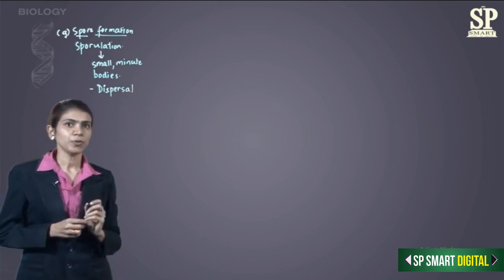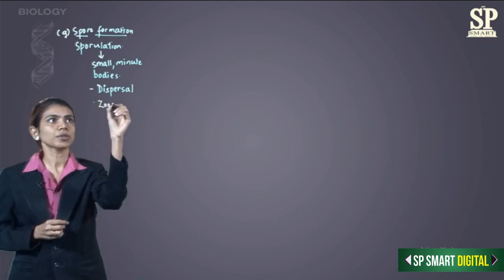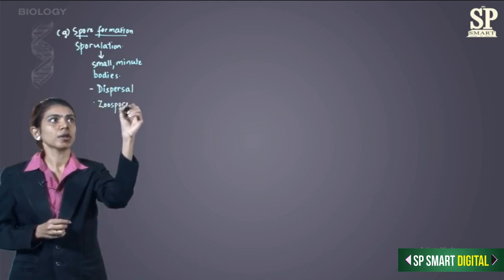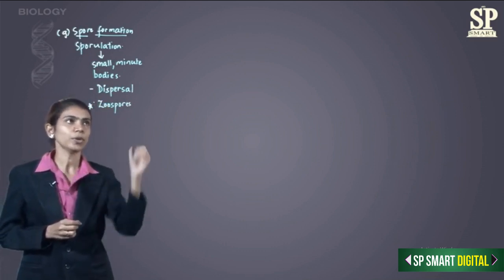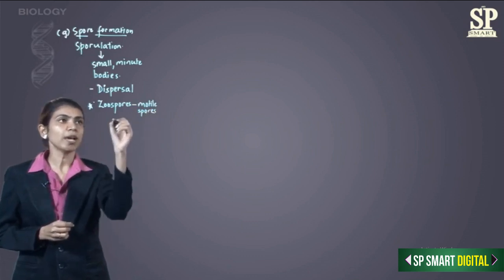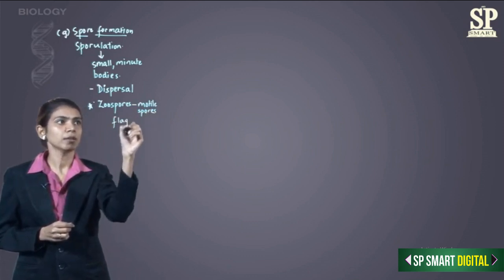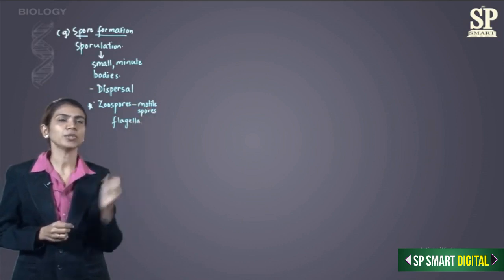There are 5 types of spores. First is zoospores. Zoospores are important from MCQ point of view because these are the only motile spores. Zoospores have flagella, which is responsible for the property of their motility.